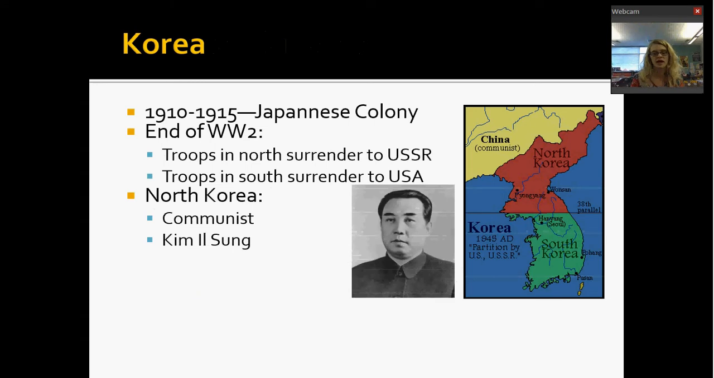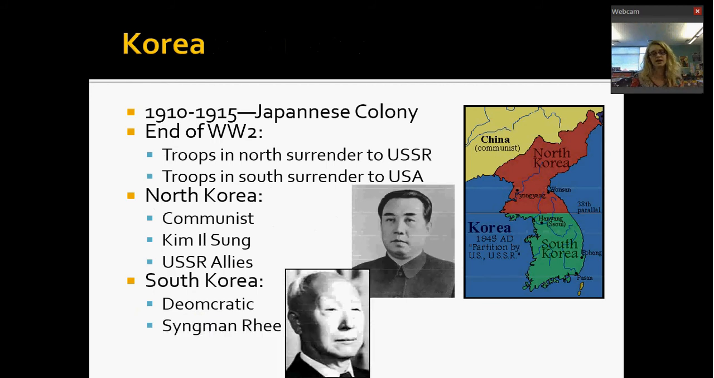So North Korea, like I said, is communist, okay? They are led by a guy named Kim Il-sung, who was the grandfather of the current leader of Korea, and they are going to be allies with the Soviet Union and eventually China, right? South Korea is a democratic and capitalist-run nation. It's going to be led by a guy named Syngman Rhee, and it is going to be allies with the United States, all right?